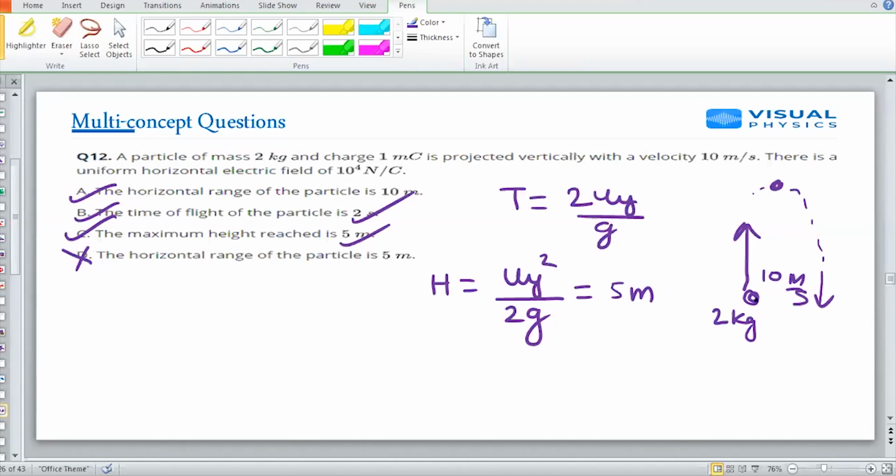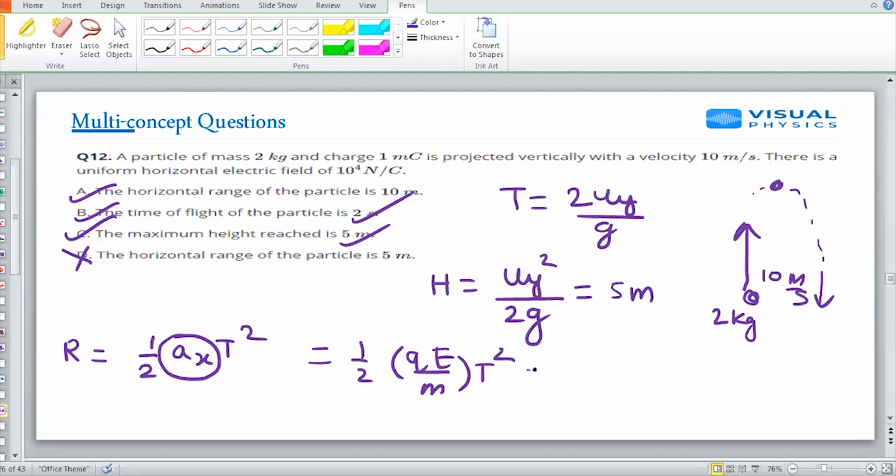But for the range, I have to use half ax t square, because there is acceleration in the x direction also due to the electric field, which is in the horizontal direction. So half into qE by m t square. By putting all those values, I'll get it as 10. So I hope you got this question also.